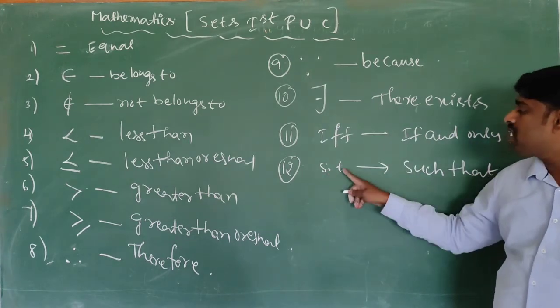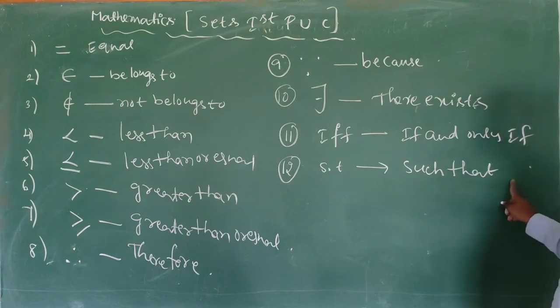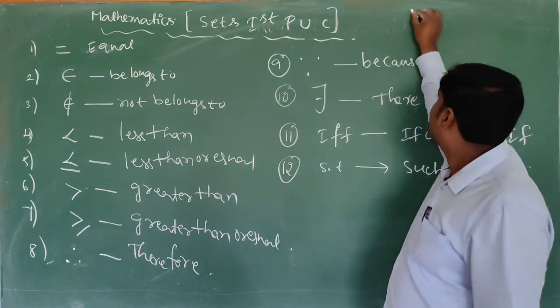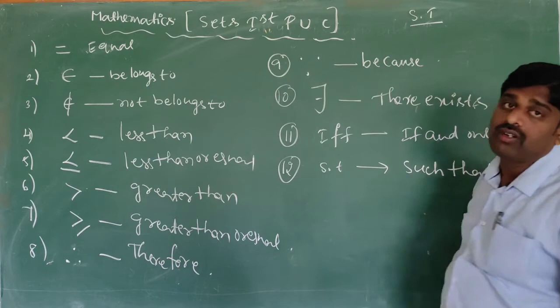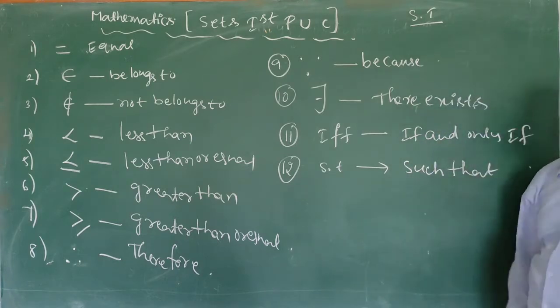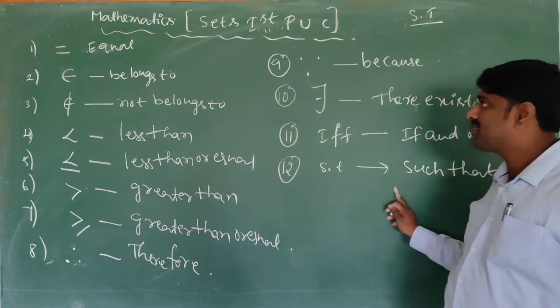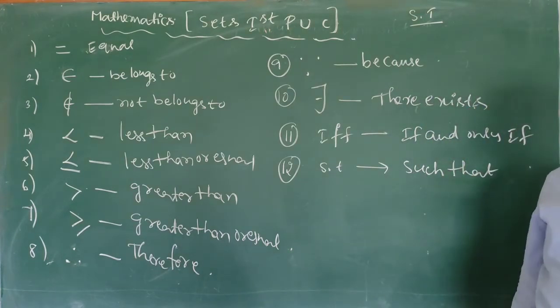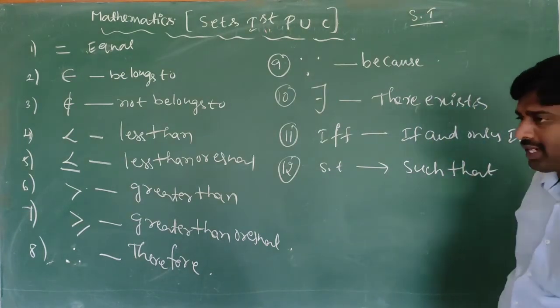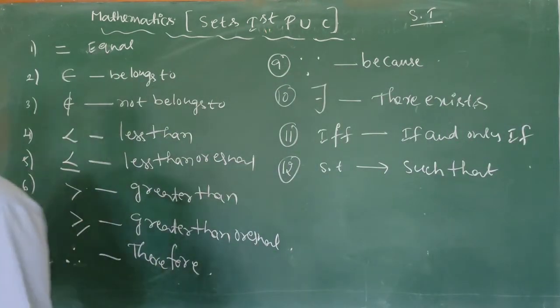So this S dot T is there, no? This is such that. Show that means that is different. So this is show that. Capital S and capital T, this is show that. But S dot T means such that. So these symbols you should use in entire mathematics. Okay. Now we will move on.